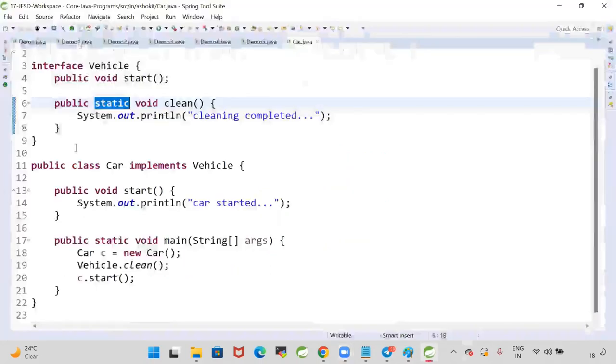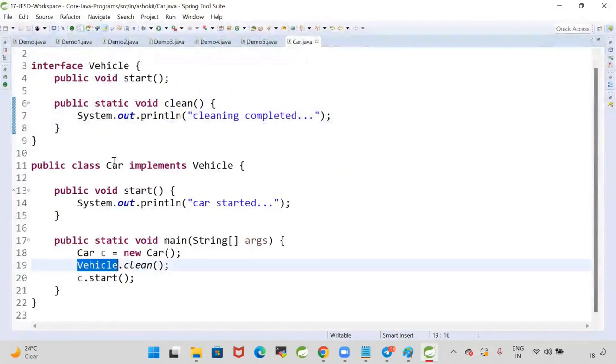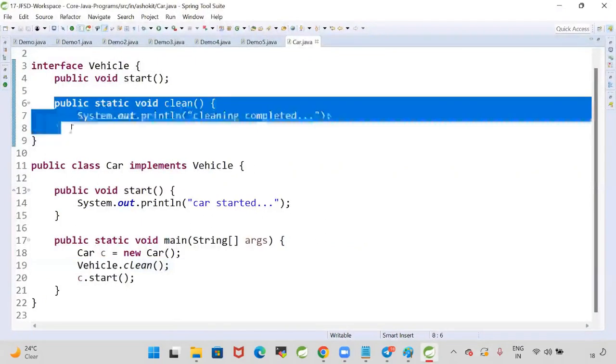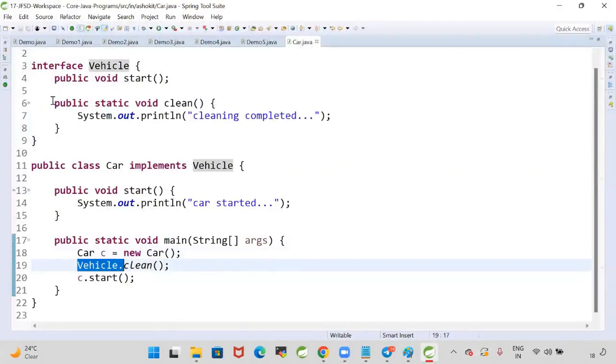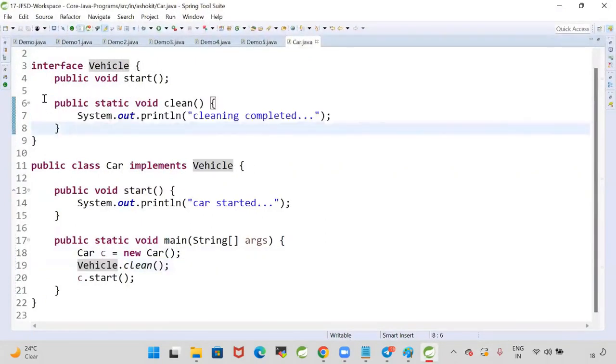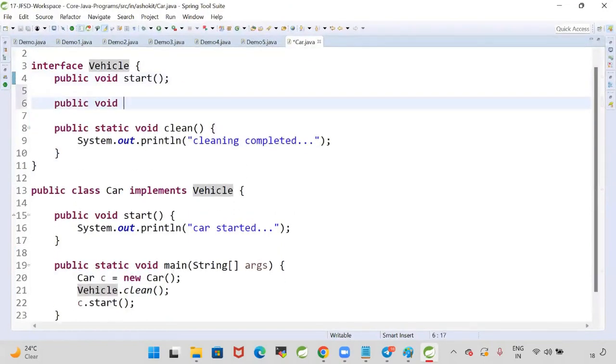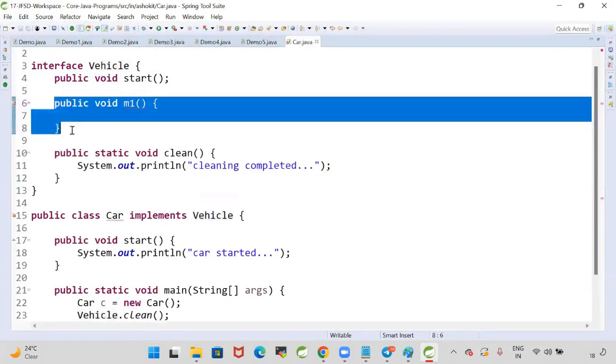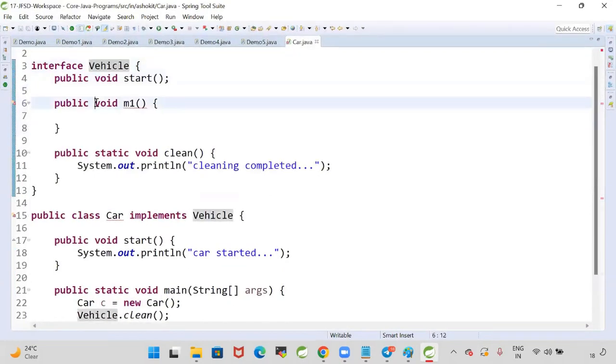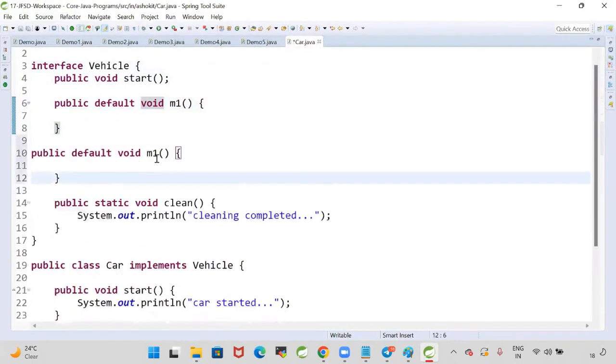If you add a default method, you can call it by using an object. If you add a static method, you can call it by using the interface name. You can write multiple default methods and multiple static methods in the interface. It's not like only one default method. Public void M1, directly writing a concrete method is not possible in the interface. That should be either default or static. Public default void M1, public default void M2, public default void M3.